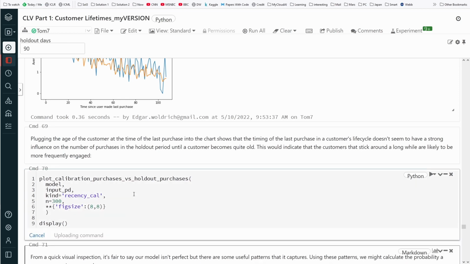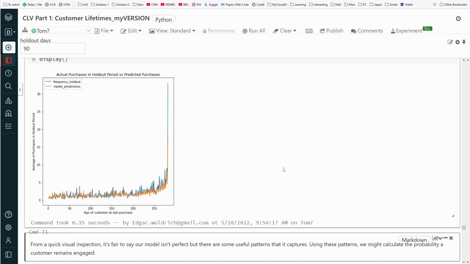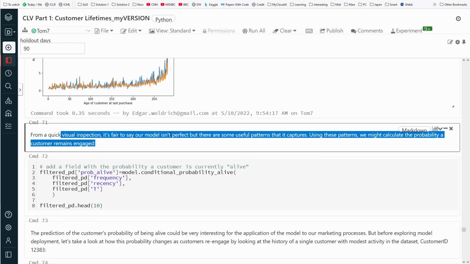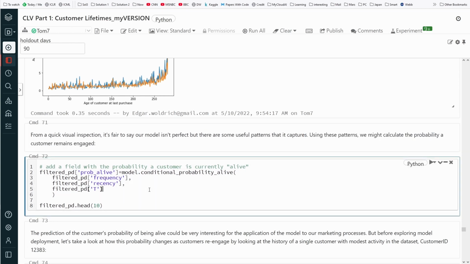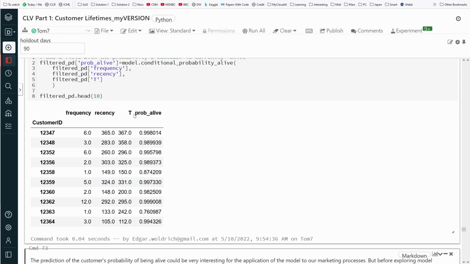Okay, let's have a look at this. From a quick visual inspection, it's fair to say that our model isn't perfect, but there are some useful patterns that it captures. Using these patterns, we might calculate the probability that a customer remains engaged. So finally, we have our probability, and here it is. The probability, wow, 0.99. Oh, 0.76. That's not so good.